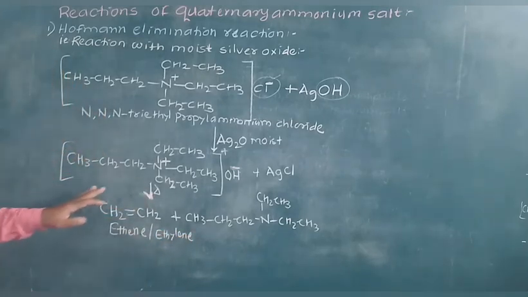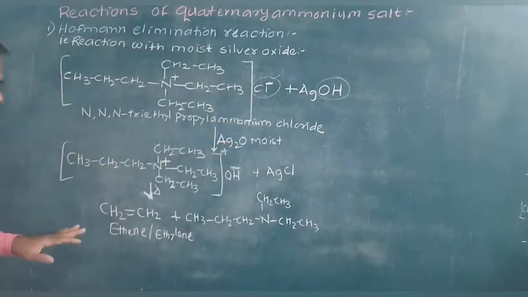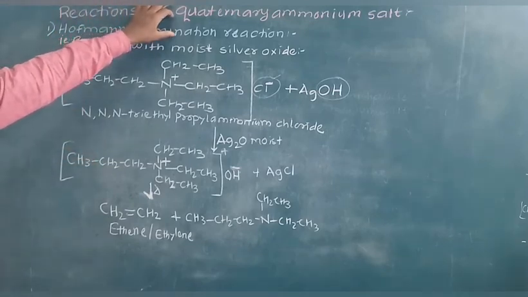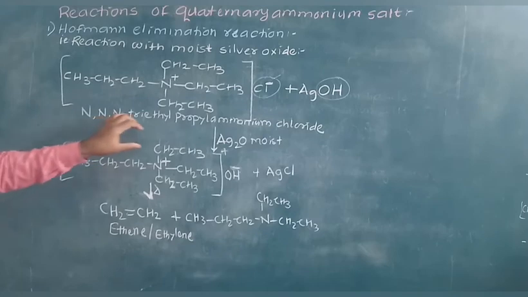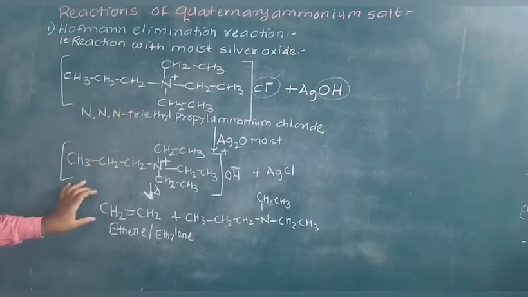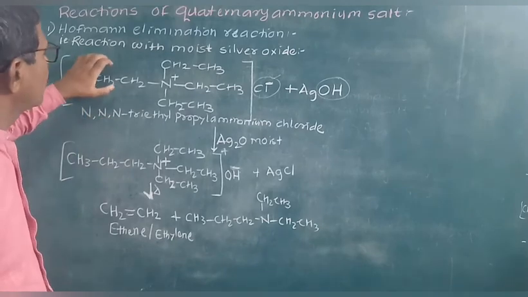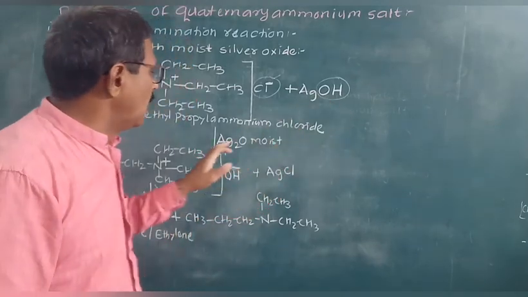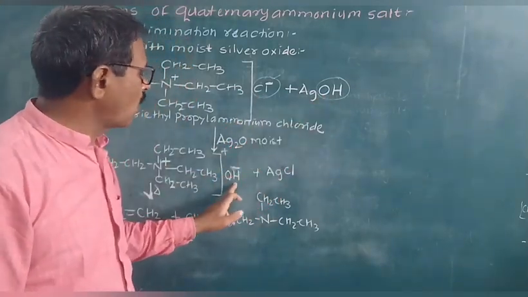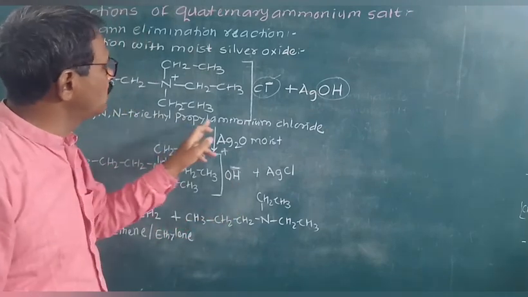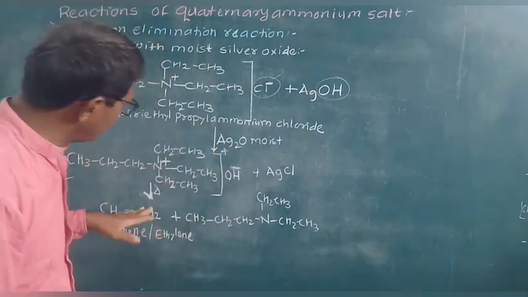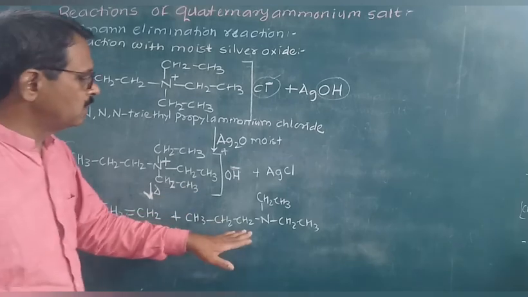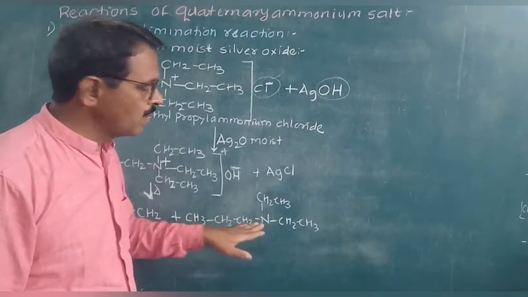Here, one of the hydrogen atoms from the beta carbon atom is eliminated. Therefore, it is also known as beta elimination reaction. In this way, in Hoffman's elimination reaction, one of the least substituted alkyl groups gets converted into an alkene. First of all, I have taken a quaternary ammonium salt that should be treated with moist silver oxide. The chlorine is replaced by hydroxide, so the name of this compound is N,N,N-triethyl-N-propyl ammonium hydroxide. On heating it gives ethylene and a tertiary amine, that is N,N-diethyl-N-propyl amine.